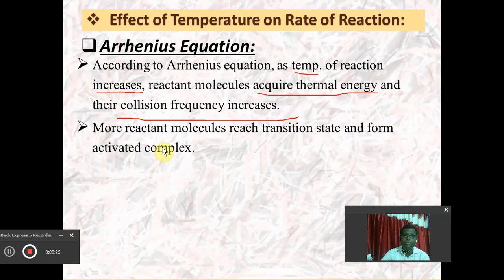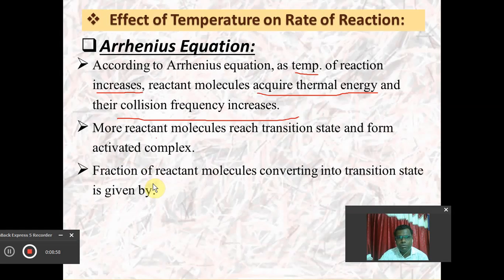Here we will define the energy of activation with the help of some diagrams. More reactant molecules reach the activated complex or the transition state, and definitely we will get more product. If we increase the temperature, more molecules will acquire thermal energy, there will be more collisions between them, and more reactant molecules will reach the transition state or activated complex. It means more reactant molecules will be able to form the activated complex.